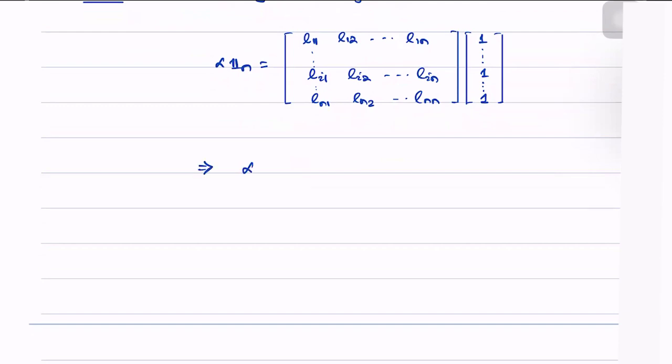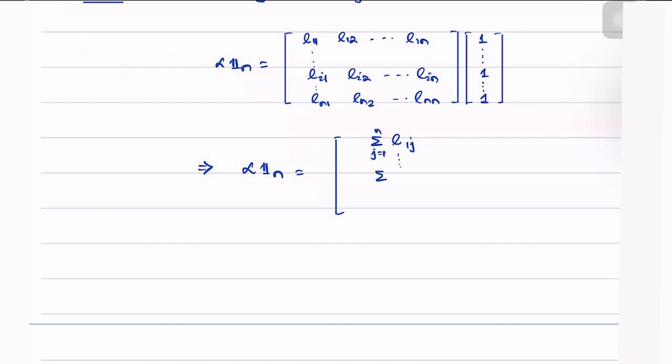this implies L1n simply gives us a vector whose first entry is the summation of L1j, where j varies from 1 to n.